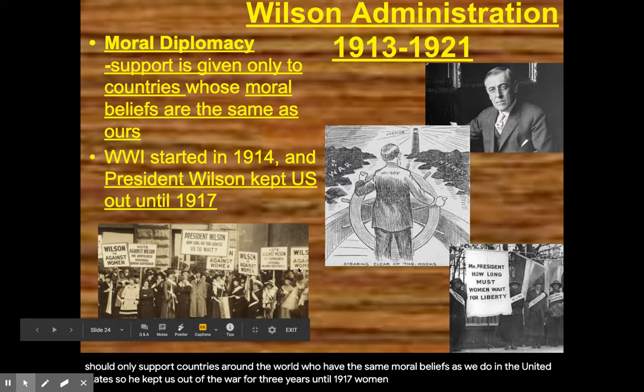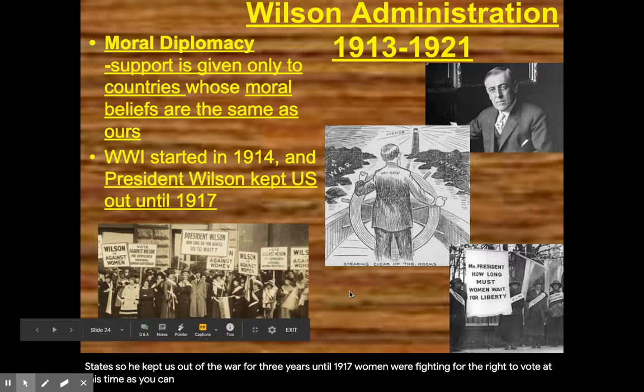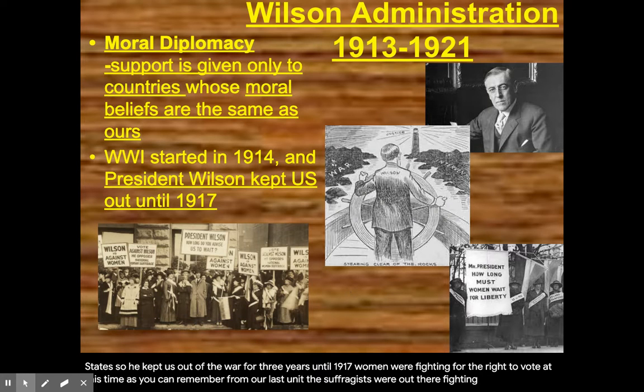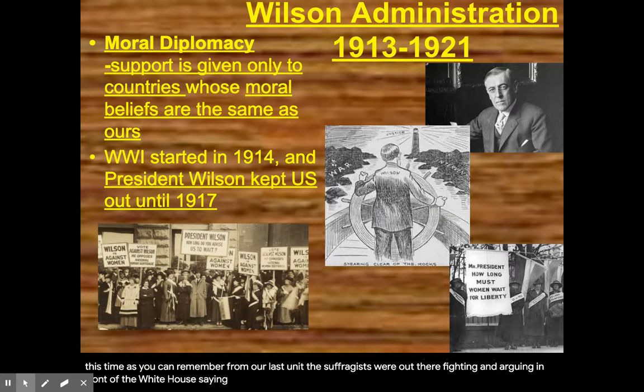Women were fighting for the right to vote at this time. As you can remember from our last unit, the suffragists were out there fighting and arguing in front of the White House saying that women should be able to have the right to vote.